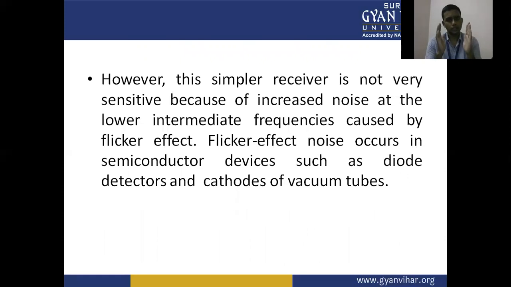However, this simpler receiver is not very sensitive because of increased noise at the lower intermediate frequencies caused by the flicker effect. Flicker effect noise occurs in semiconductor devices such as diode detectors and the cathodes of vacuum tubes. So this is the flicker effect.